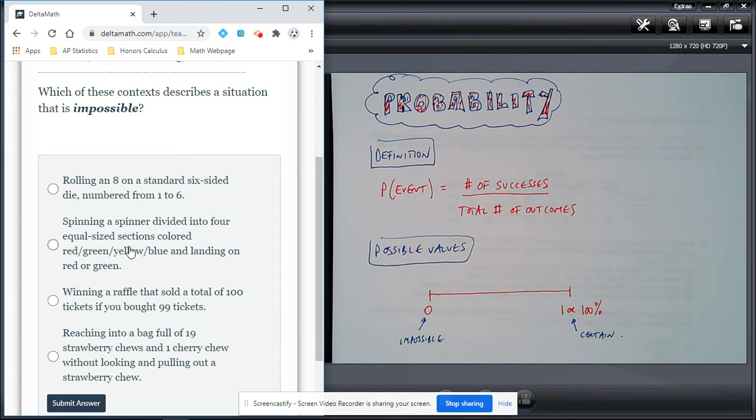Let's have a look at these 2 at the top. Spinning a spinner divided into 4 equal size sections, colored red, green, yellow, or blue, and landing on a red or a green. Yeah, that could definitely happen. So certainly not impossible. However, the top one here, rolling an 8 on a standard 6-sided die numbered 1 through 6, yeah, that's never going to happen. So this one right here, that will definitely be impossible.